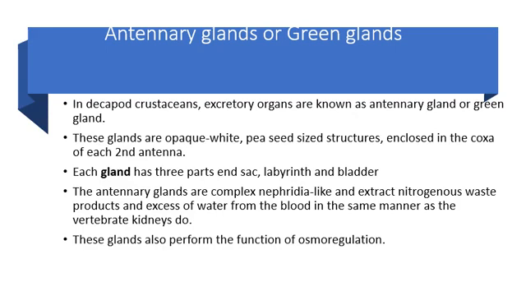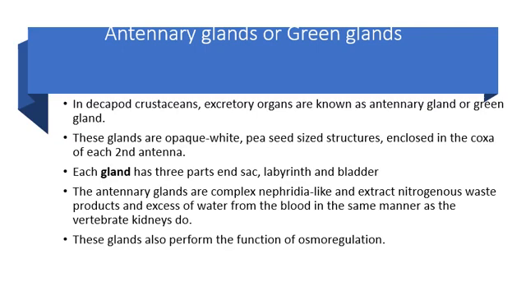So another structure is antennary glands or green glands. In decapod crustaceans, excretory organs are known as antennary glands or green glands. You already studied the structure of antennary glands in prawns. These glands are opaque white pea-seed sized structures enclosed in the coxa of the second antenna, so they are called antennary glands. Each antennary gland consists of three parts: the end sac, labyrinth and bladder.